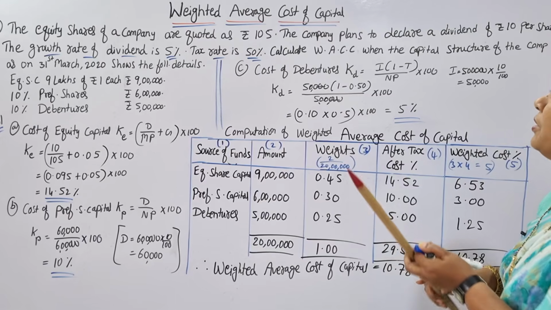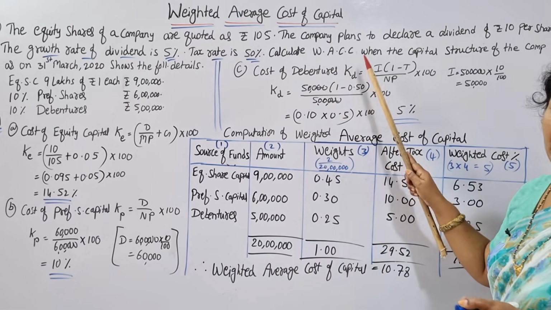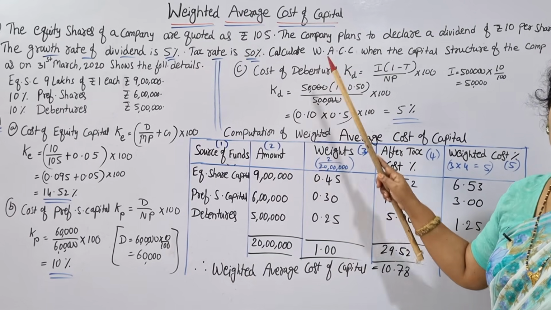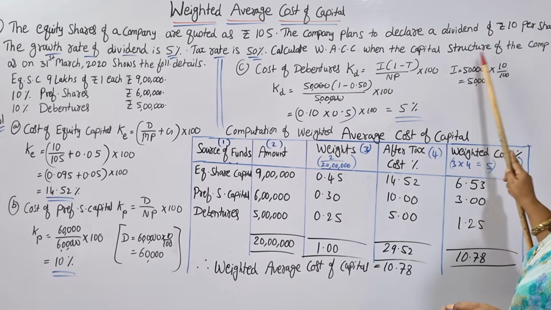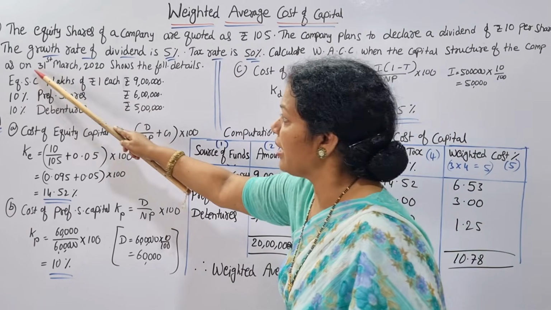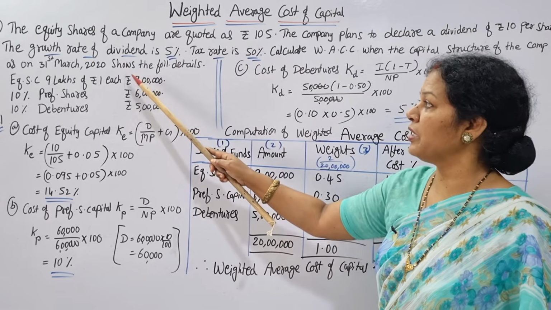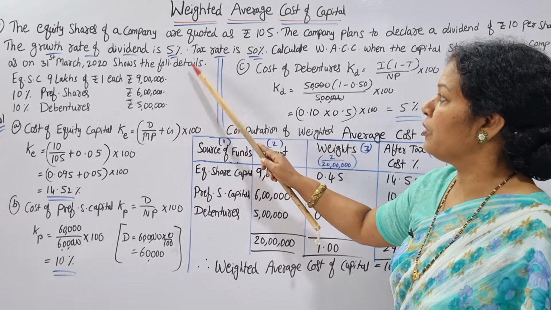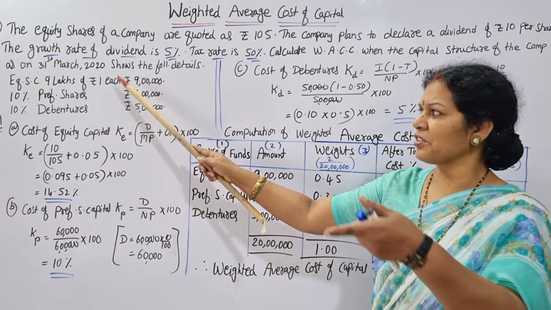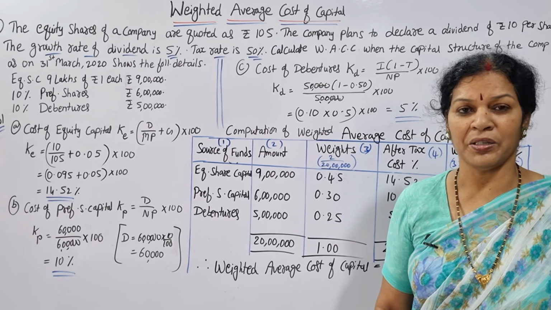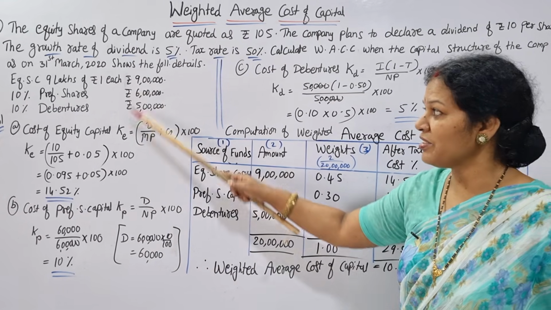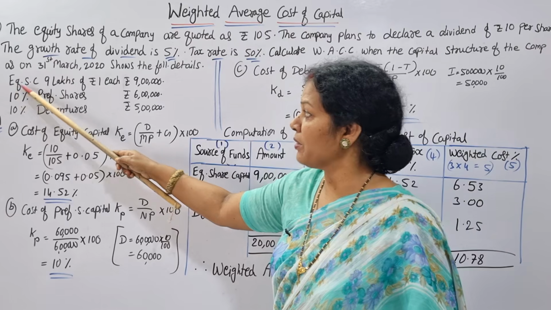Calculate weighted average cost of capital, WACC, when the capital structure of the company as on 31st March 2020 shows the following details. When the capital structure is like this, calculate WACC, weighted average cost of capital. What is the structure? If you see, equity share capital.